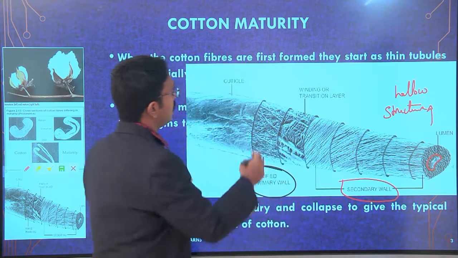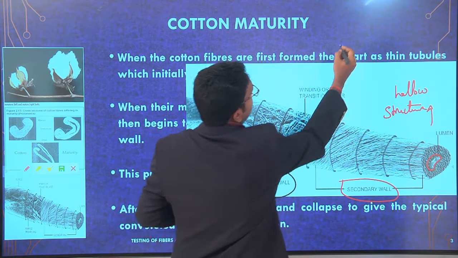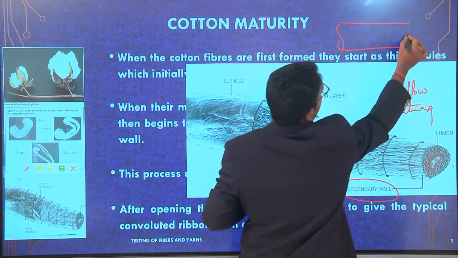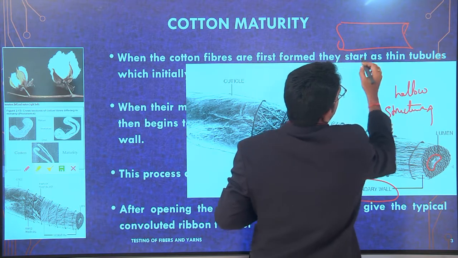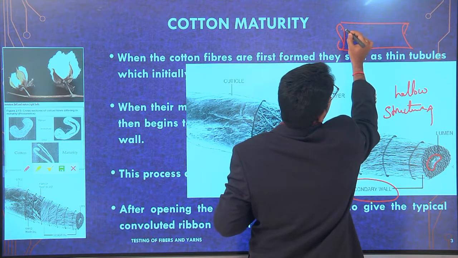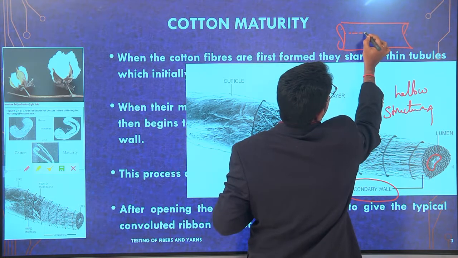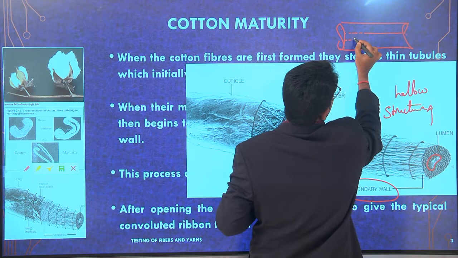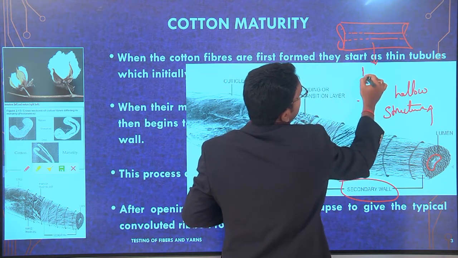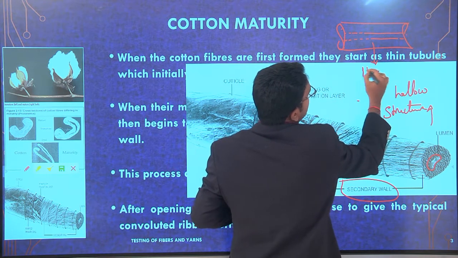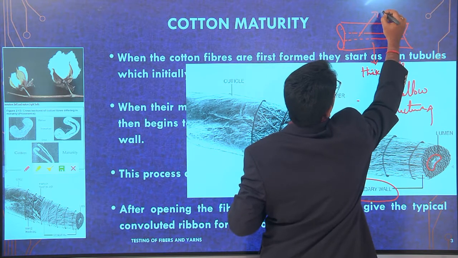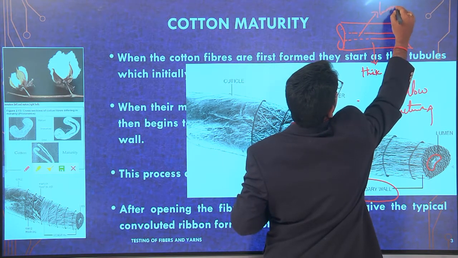Now you can see, I'll just draw the structure. Think that this is the cotton. This is the thick wall and this is the lumen, that is the halo portion.